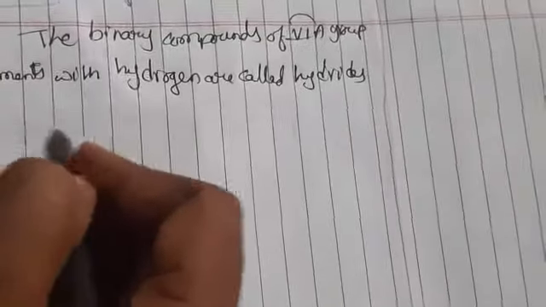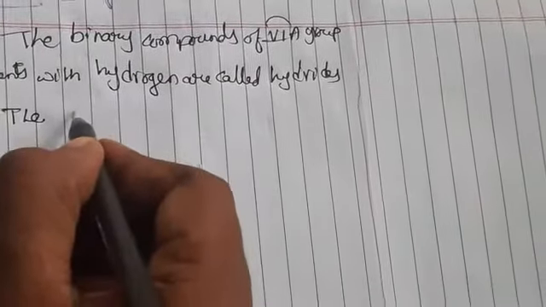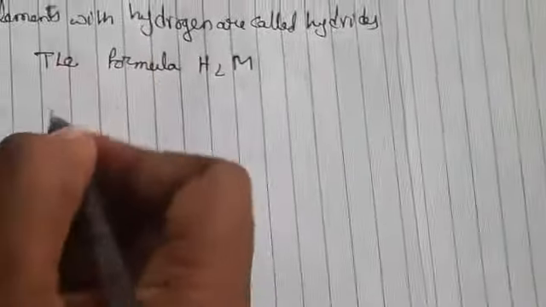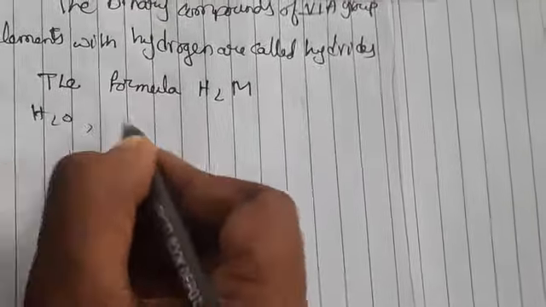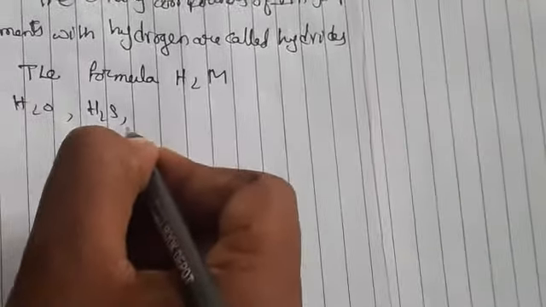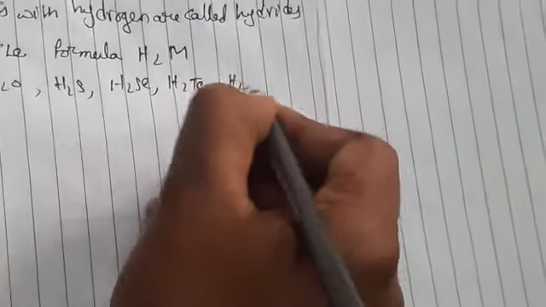For example, in the 6A group elements, the general formula of the hydrides is H2M, where M indicates the group 6A elements. All these hydrides are covalent compounds. It can form H2O, hydrogen oxide means water, H2S, hydrogen sulfide, hydrogen selenide, hydrogen telluride, and also hydrogen polonide.